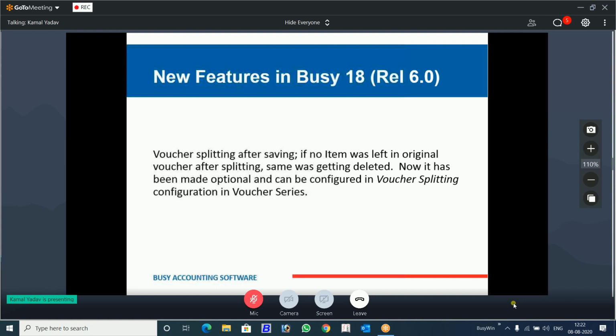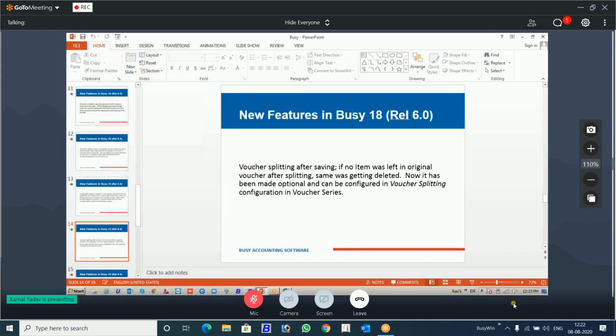Anybody want to see this feature, or is it okay? Should we move forward, or anybody want to see this feature practically? Okay, we will move forward.